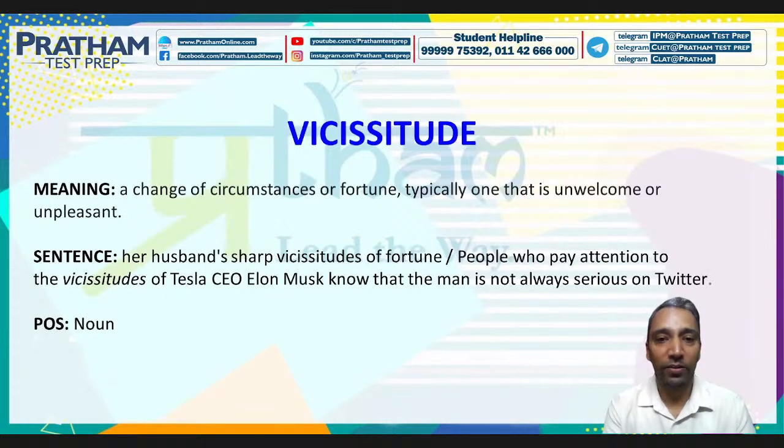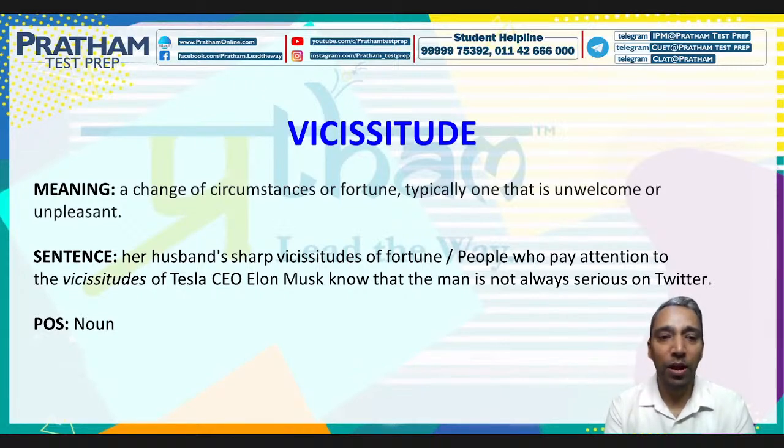The next is vicissitude. Okay. Now, what is a vicissitude? The meaning is a change of circumstances or fortune, typically one that is unwelcome or unpleasant. And remember, it's a noun. A change of circumstances or fortune.